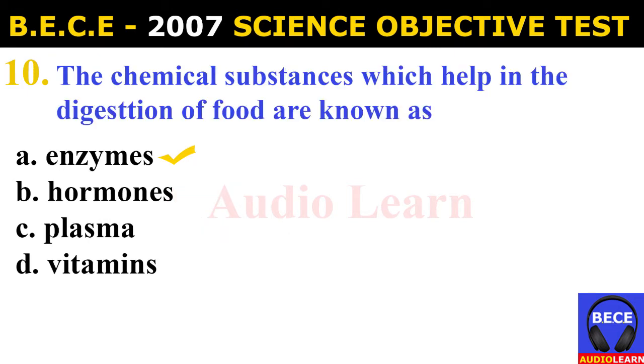Number 10. The chemical substances which help in the digestion of food are known as A. enzymes, B. hormones, C. plasma, D. vitamins. And the answer is A. enzymes. The chemical substances which help in the digestion of food are known as enzymes.